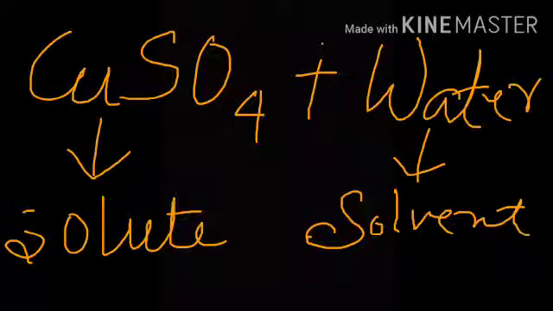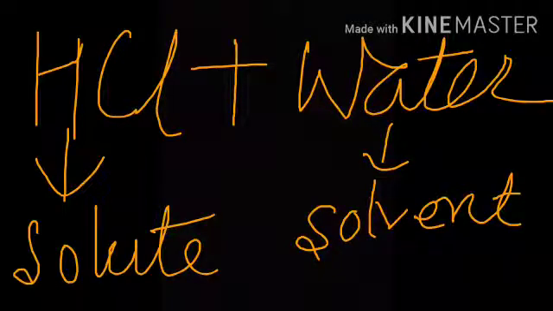Next is copper sulfate in water. In this blue solution, copper sulfate acts as the solute while water is the solvent. It is an example of solid in liquid solution. That is a liquid solution. Next is dilute hydrochloric acid.